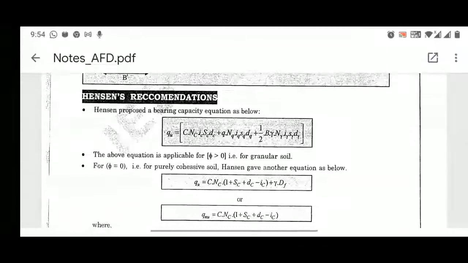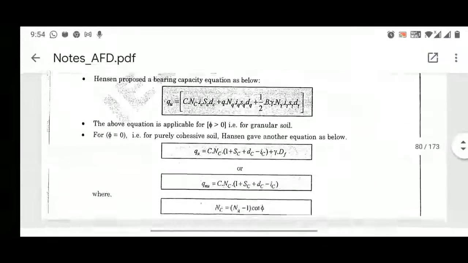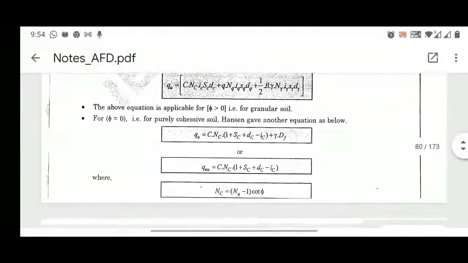Now the above equation is applicable for the granular soil. So he said that whatever expression I am giving you is for the granular soil only, and the angle of internal friction must be greater than 0. For phi equal to 0, that is for purely cohesive soil, Hansen gave another equation, that is qu = c Nc (1 + sc + dc - ic) + gamma Df.